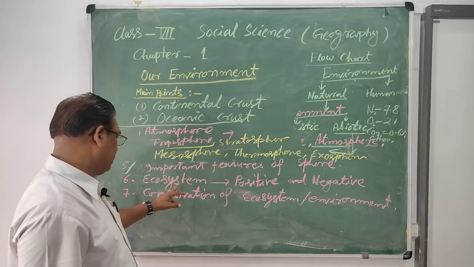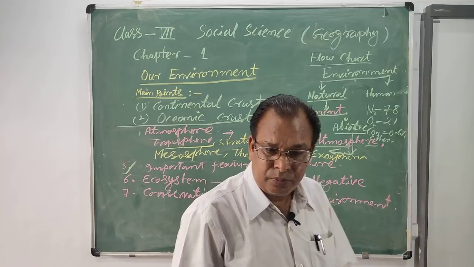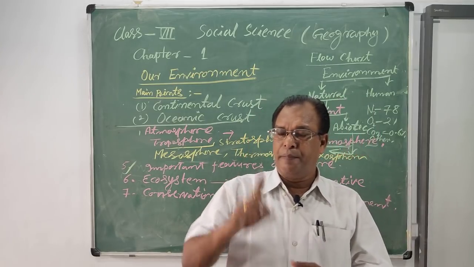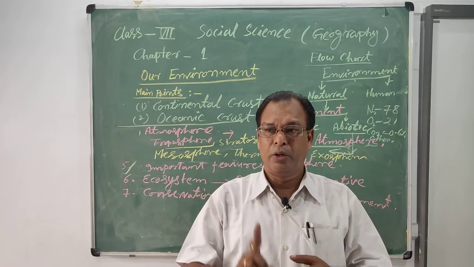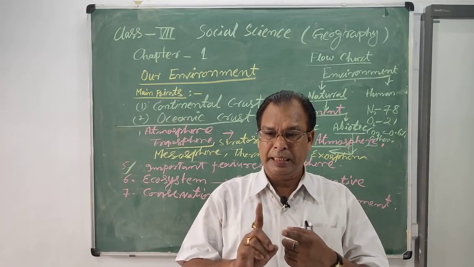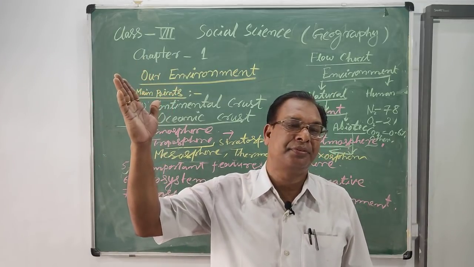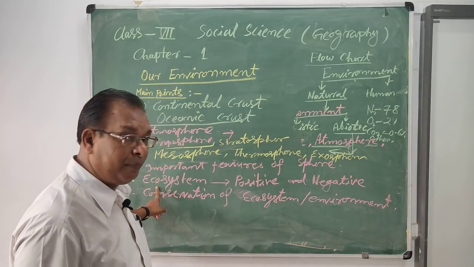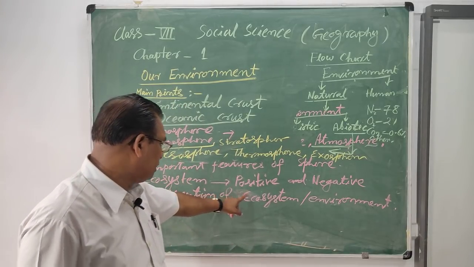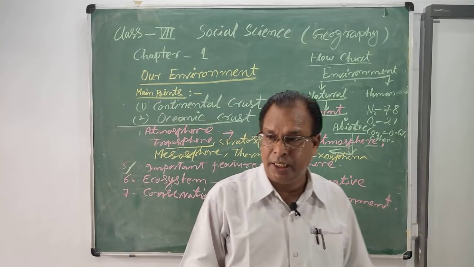Now, we will discuss the ecosystem. What is the ecosystem? Ecosystem means the physical environment and the human-made environment, which both interconnect and form a system of life. Then that is called the ecosystem. The ecosystem is also divided into two parts, positive and negative.